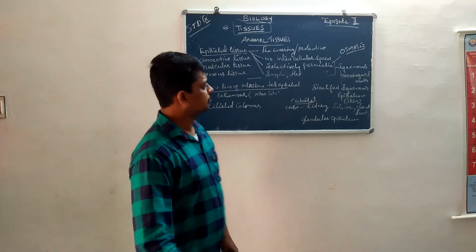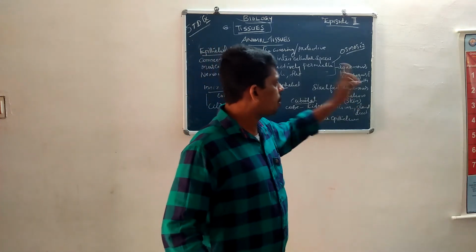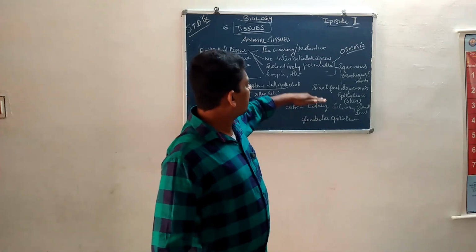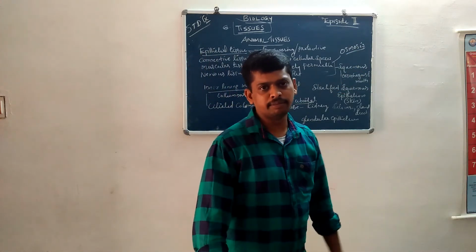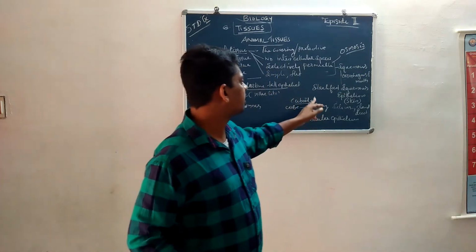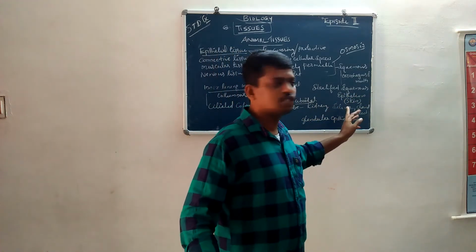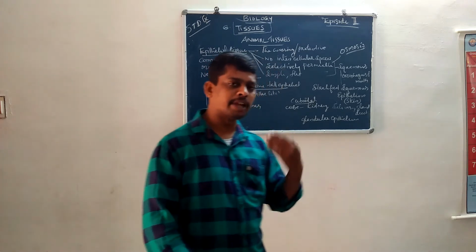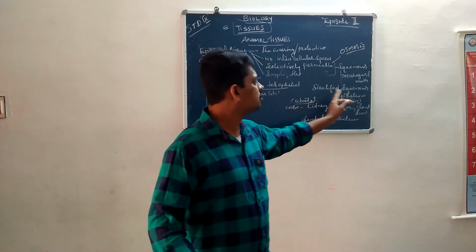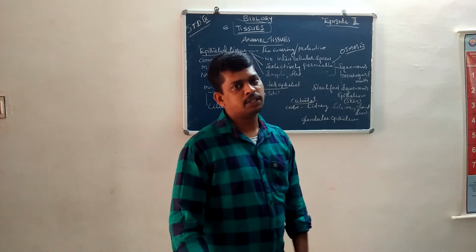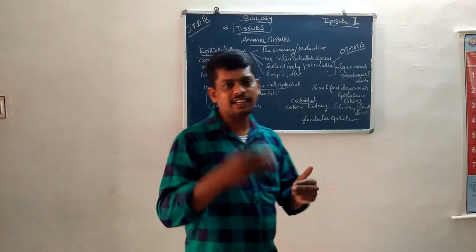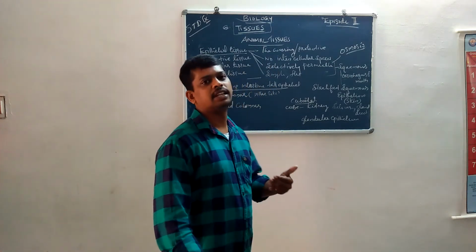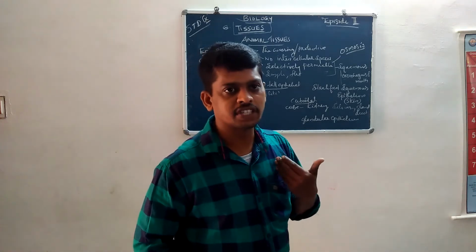Okay. Then stratified squamous epithelium. Stratified squamous epithelium means multiple layers of squamous epithelium, and that is present in skin. Our skin is made up of stratified squamous epithelium. For what? Many layers, for preventing wear and tear and for adaptation to climate changes.